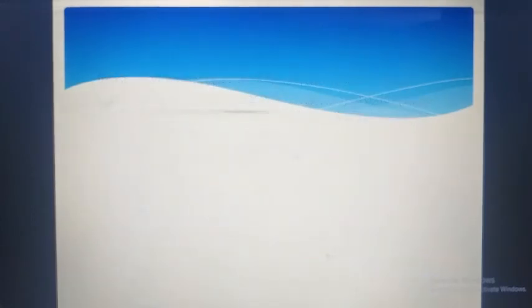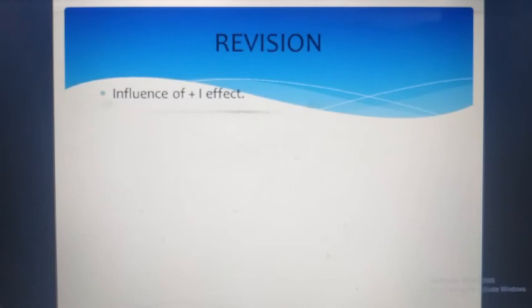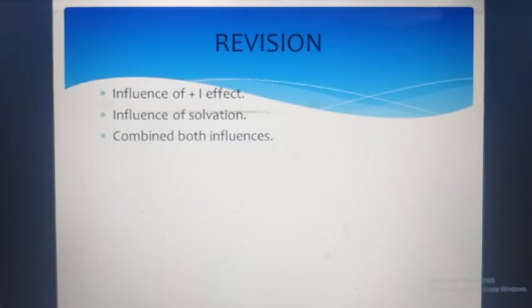So this was all about today's session. In today's session, which topics have we covered? We have covered the influence of plus-I effect, inductive effect, and influence of solvation. These both, plus-I effect and solvation, we have seen combined.